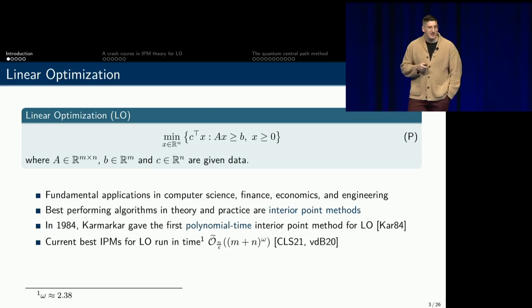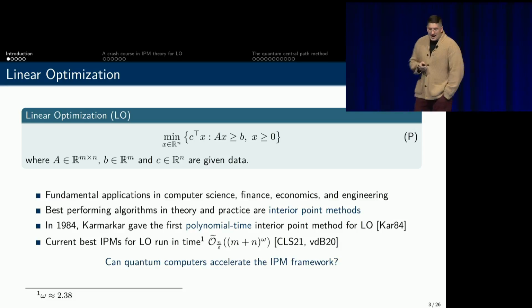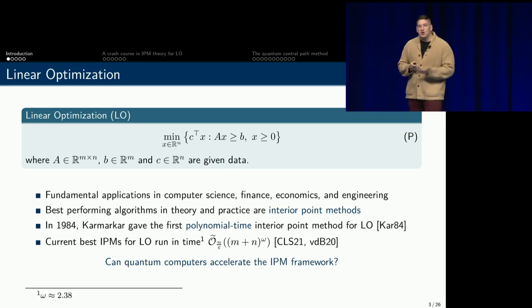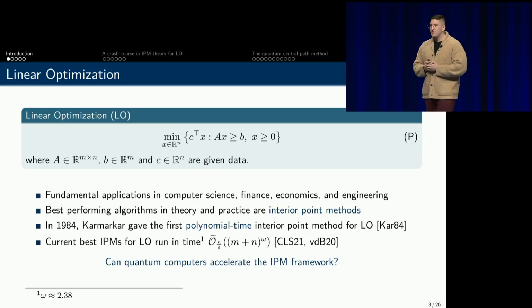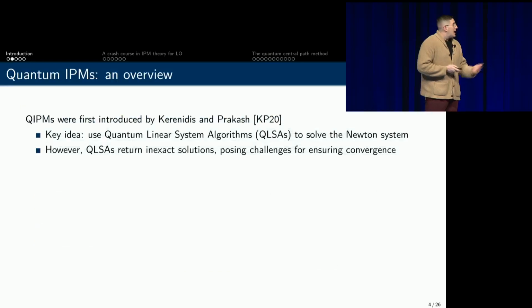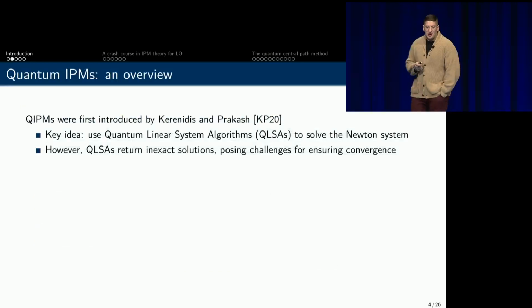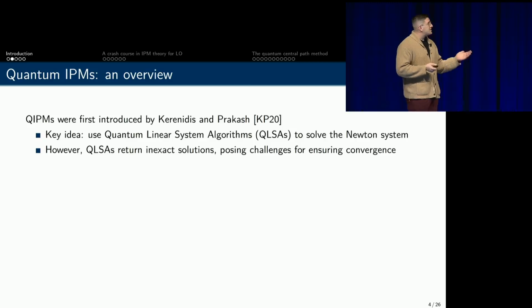in matrix multiplication time. Now, given that they work so well in both theory and practice, there's of course a natural question as to whether or not quantum computing can help accelerate the IPM framework. And this is largely motivated by the fact that in each iteration of an interior point method, you're solving a large, dense system of linear equations. And so there was a natural idea explored by Kerenidis and Prakash a couple of years ago, which was simply, okay, the classical solution of a large linear system is our bottleneck. Why don't we try to accelerate that with the use of a quantum linear systems algorithm?